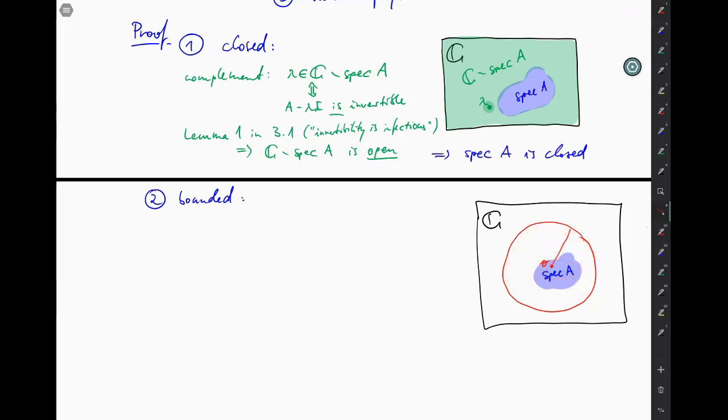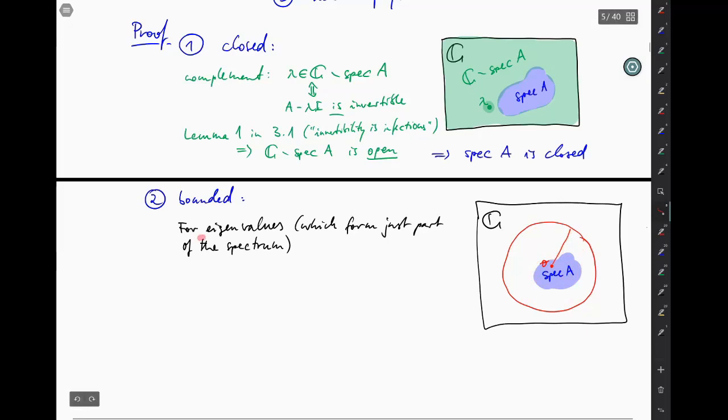Good. How do we prove that? Well, the best thing is to just write down the size of that radius. Well, let's start with something that we know, and that is eigenvalues. We know from our linear algebra course first year that the eigenvalues form a bounded set, and that you can cover them by a disk around the origin, and the radius of that disk is norm of A. How do you see that?